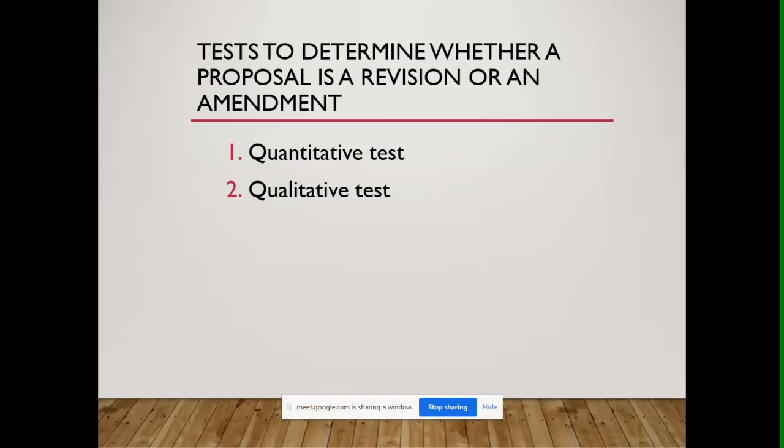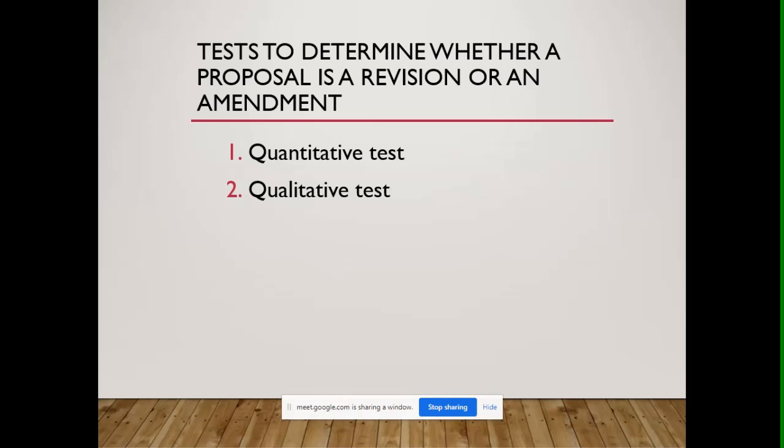We have a quantitative test and a qualitative test. A quantitative test asks the question, how extensive are the changes that are being introduced? Would it change the Constitution substantially? Okay. If the answer is yes, then it is a revision. If the answer is no, then it is an amendment.